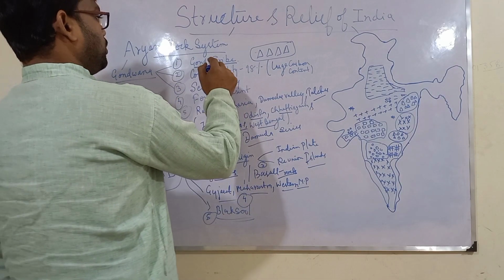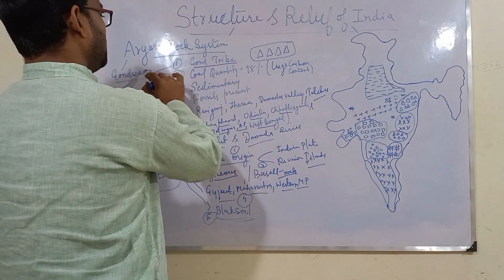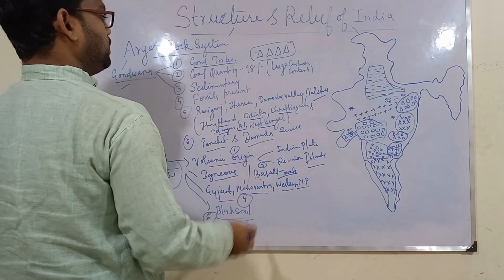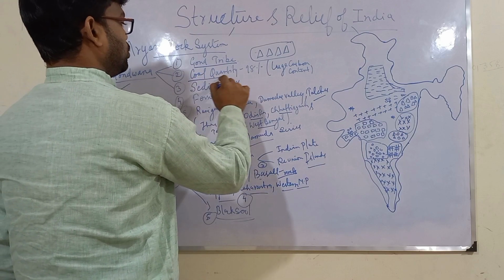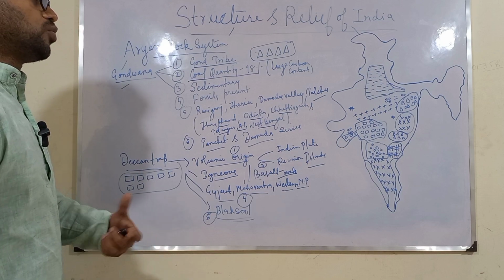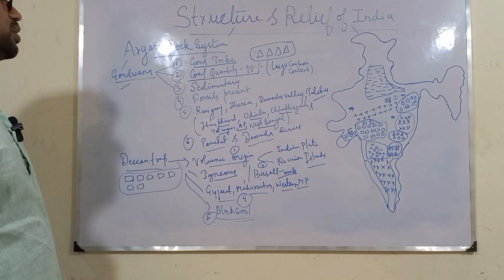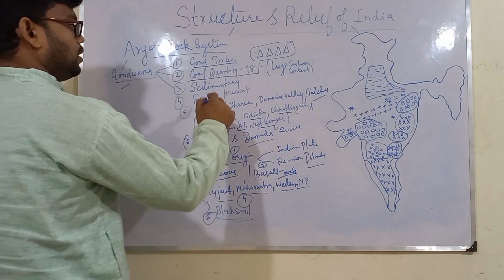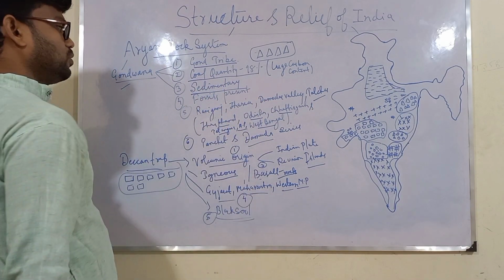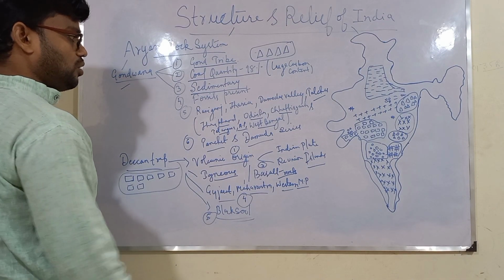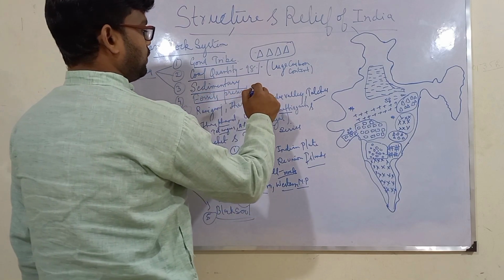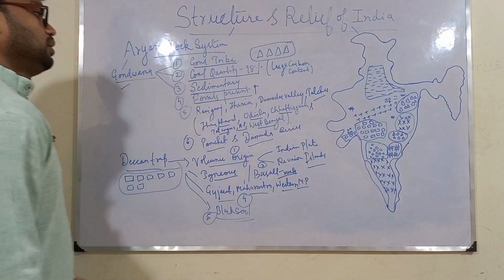And the second important point, first was the naming, why it has been named Gondwana, based on the name of the Gond tribe which used to reside at this place. Second is that this Gondwana region is famous for its coal deposits. In fact, 98% of the coal available in India is found in this Gondwana region. Third is what kind of rock this is. Of course, this is a sedimentary type of rock. Coal, we know, is an example of sedimentary rock. And if it is a sedimentary rock, then of course we will have fossils present here. We have already studied.